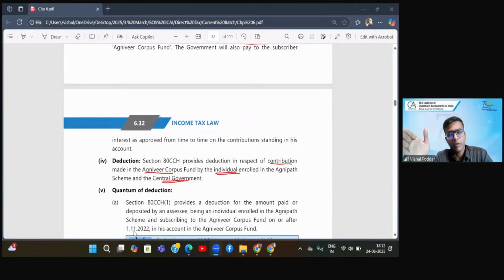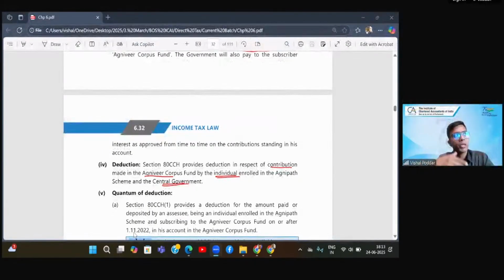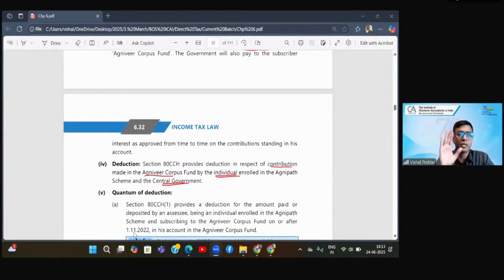So at the end of the scheme, for the total withdrawal, the exemption is 60%. When the scheme is in continuance and you do a partial withdrawal, the exemption is 25%. So if your partial withdrawal is 40%, the remaining 15% is taxable. If your partial withdrawal is, let us say, 55%, then 55 minus 25, that is 30%, is taxable. That is how it will be interpreted. Remember one thing: whatever you have withdrawn now, at the closure you will get the balance only.